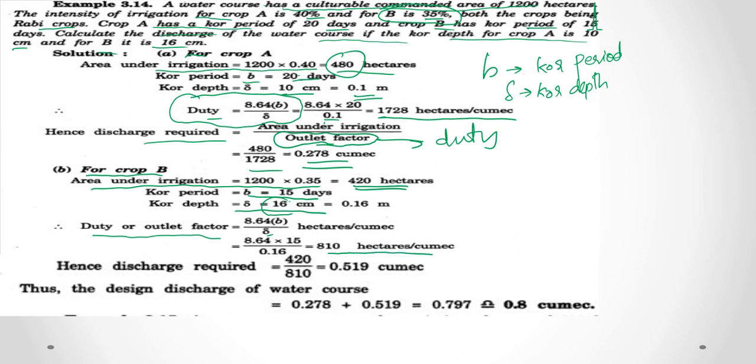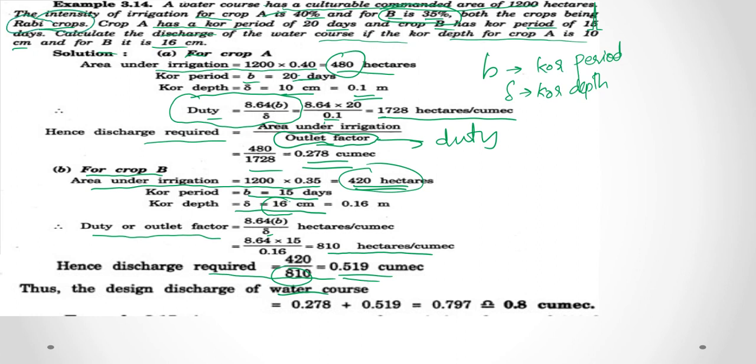Hence the discharge required is equal to 420, that is the area, divided by duty, that is equal to 0.519 cumec. Thus the design discharge of the watercourse is equal to the sum of the two values, as here we are cultivating crop A and crop B together, and as they are rabi crops, they are grown in the same season.